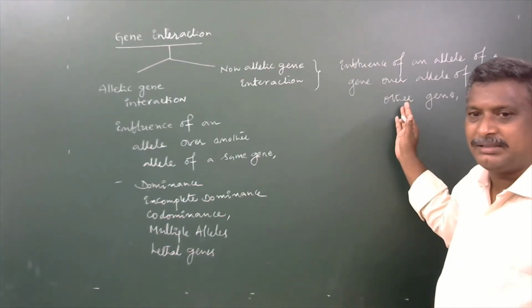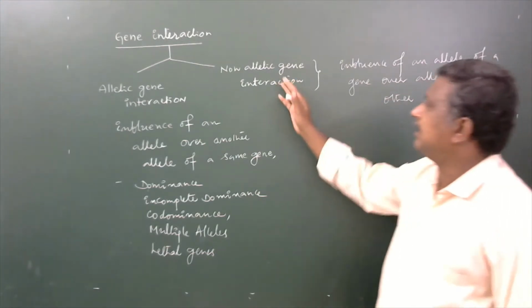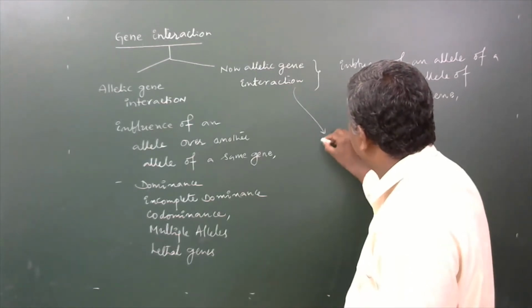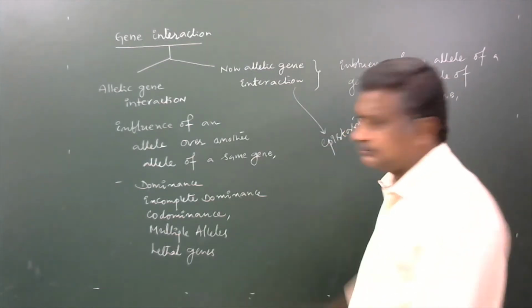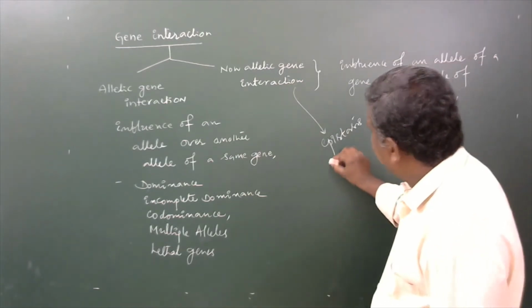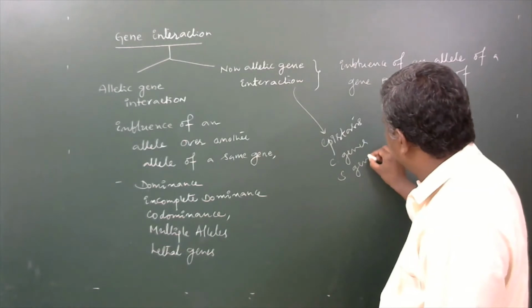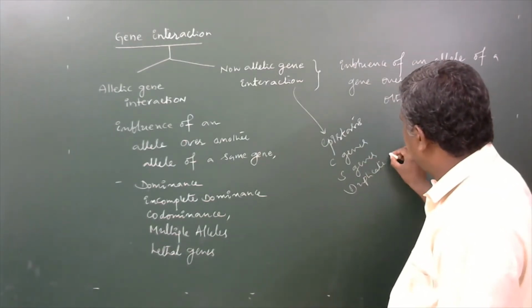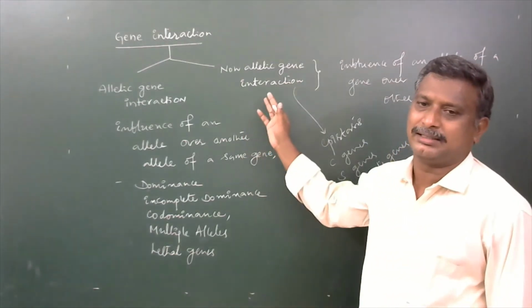Interaction is made in between two different genes. Yes, that is said to be non-allelic genic interaction. For this, epistasis, complementary genes, supplementary genes, duplicate genes, etc. are there as examples for non-allelic genic interaction.